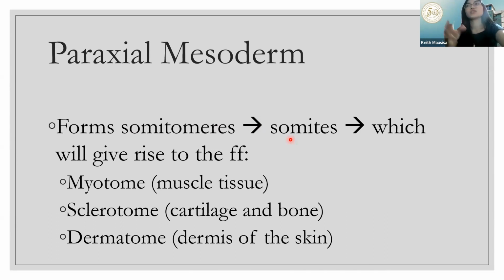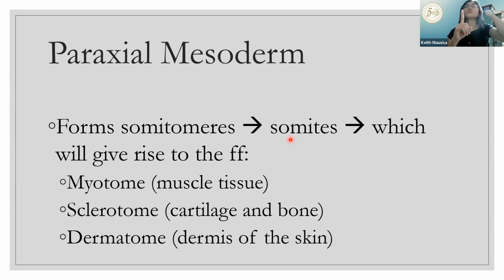As you proceed to third year or as you read your other PT books, myotome is what we term to a certain group of muscles that is supplied by one nerve.